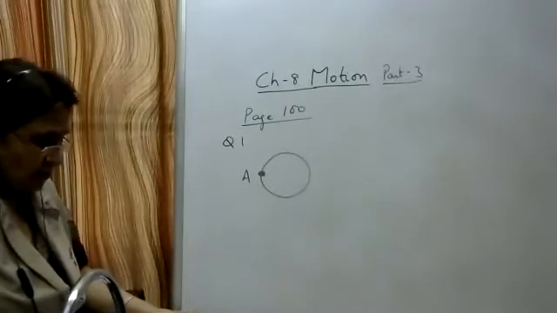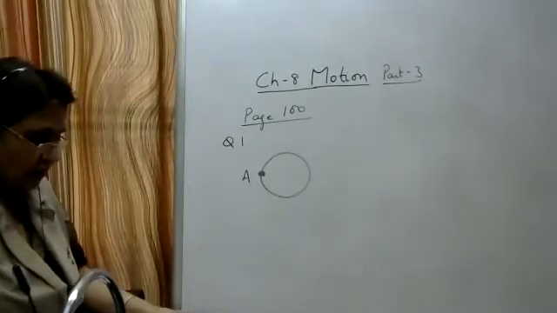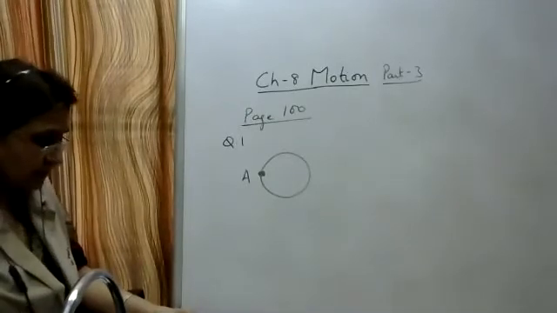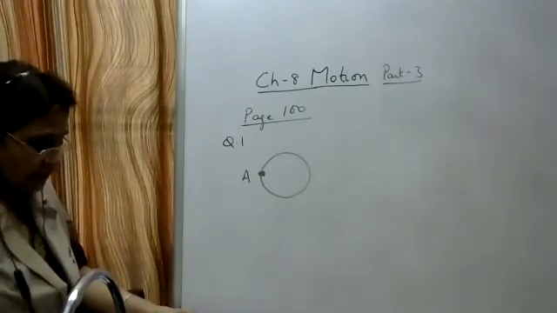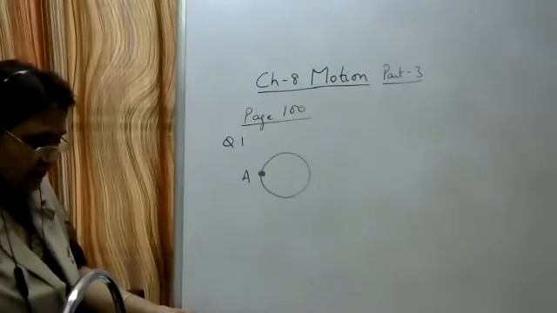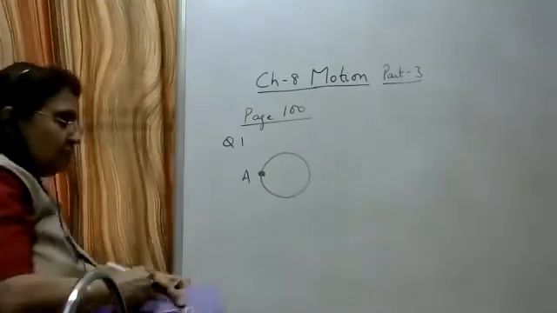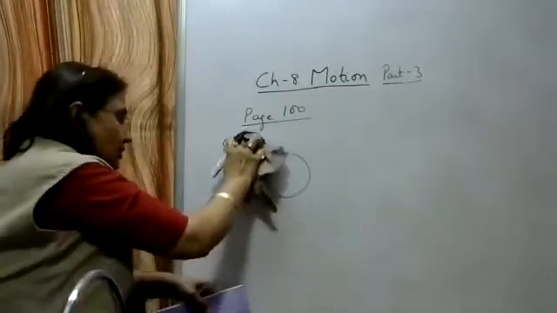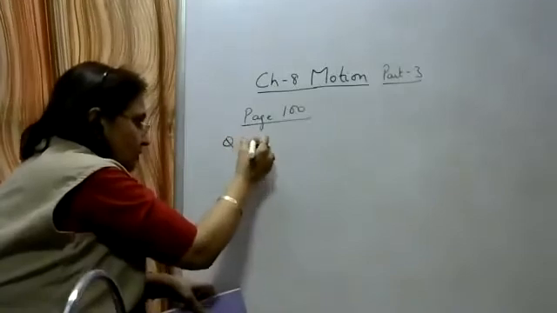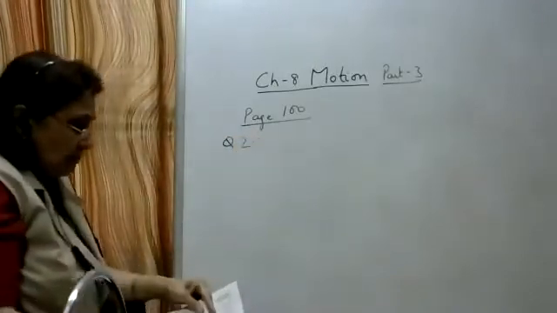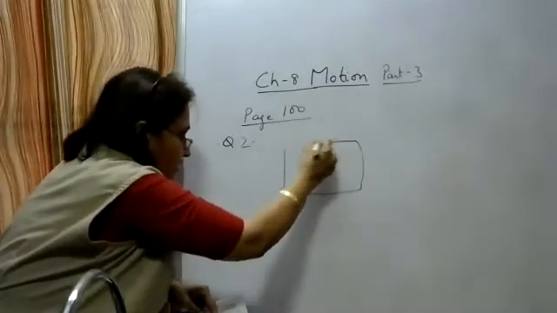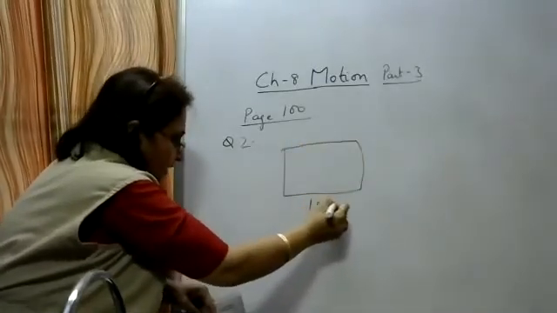Question number 2: a farmer moves along the boundary of a square field of side 10 meters in 40 seconds. What will be the magnitude of the displacement of the farmer at the end of 2 minutes 20 seconds from his initial position? Okay, so the farmer is moving along the boundary of a square field of side 10 meters.